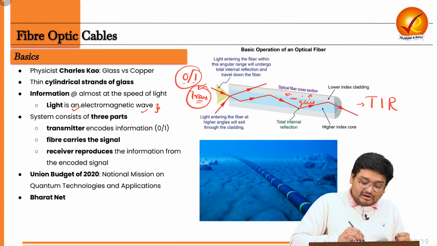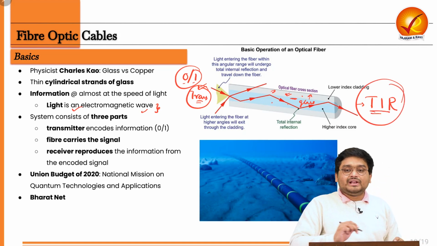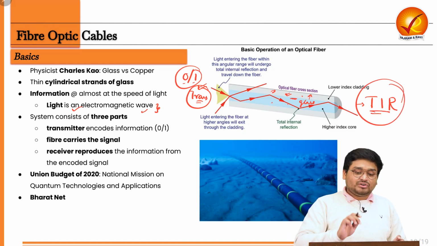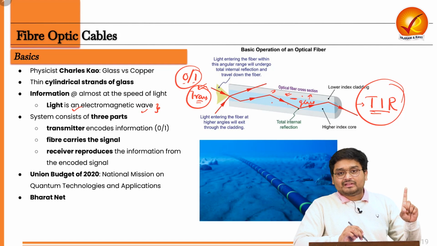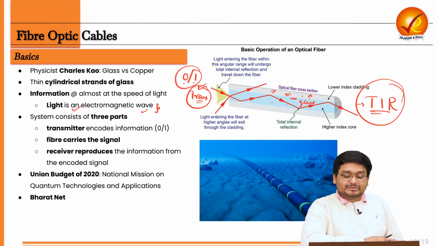That means when the light hits the top of the glass, it will not be reflected outside the material, it will stay within the glass itself. So using total internal reflection, the information can be passed in a seamless manner, almost at the speed of light, right?